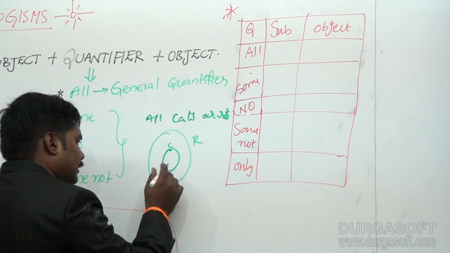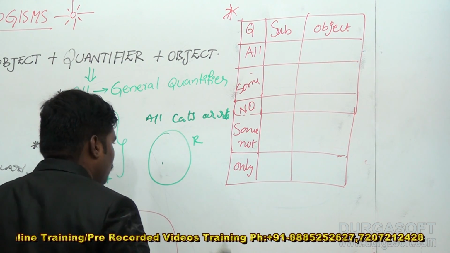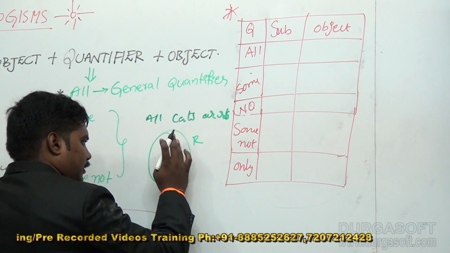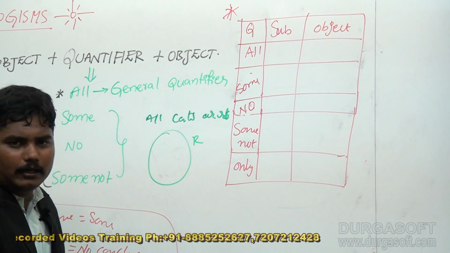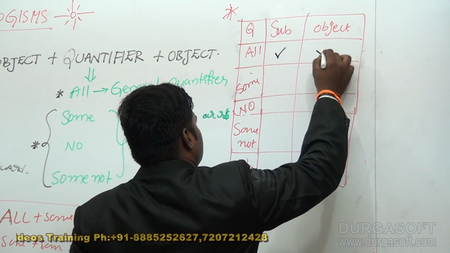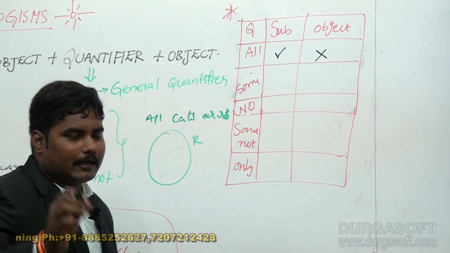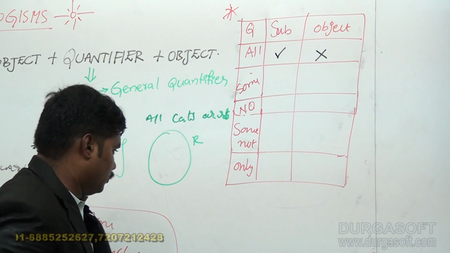Cats may be at the center, or at the corners, or somewhere else. That means cats are distributed. So in all conditions, the subject is distributed and the object is not distributed.